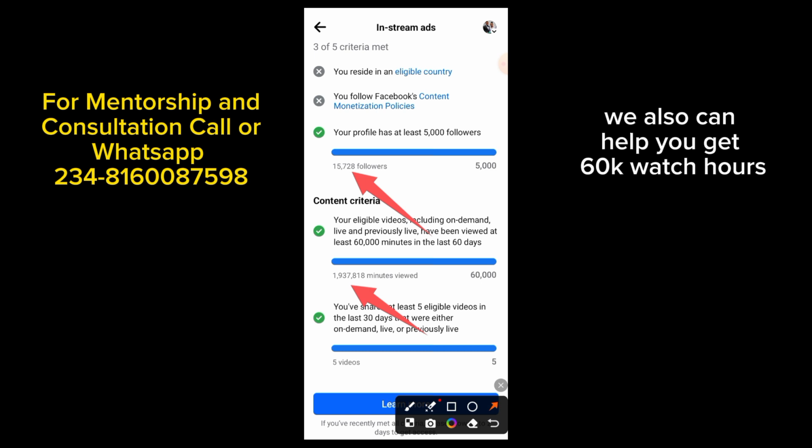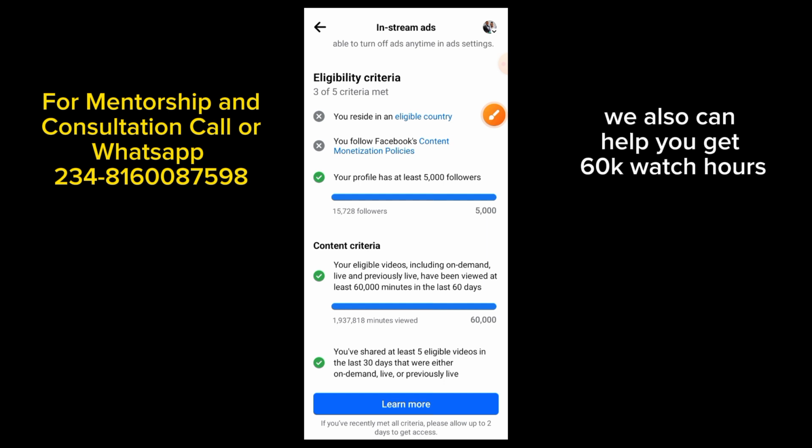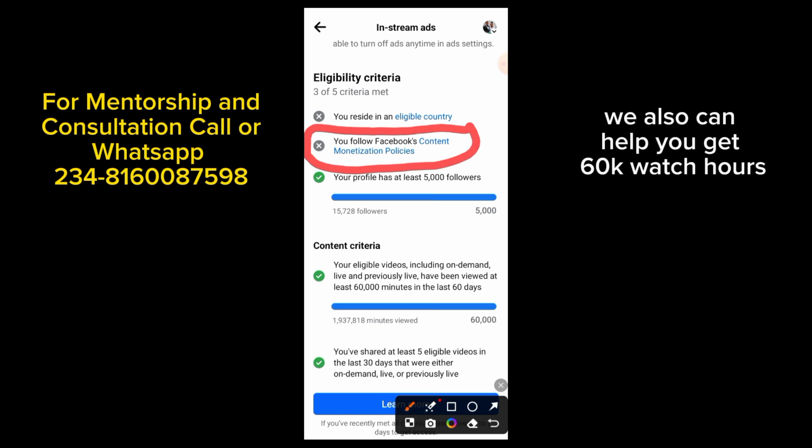So it does not have anything to do with you removing, or if you remove those videos they will reduce it. No, it's not going to be removed. So now, even with just this first thing that we've done, without even posting a new video or new content, within 24 hours, I can boldly say it, the Facebook algorithm will check this. They will check that we've removed the copyright content, because Facebook will never tell you, and they will never notify you. That is one thing about Facebook. They will never tell you.